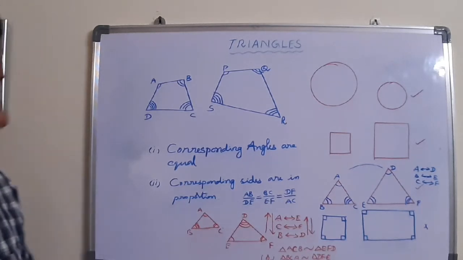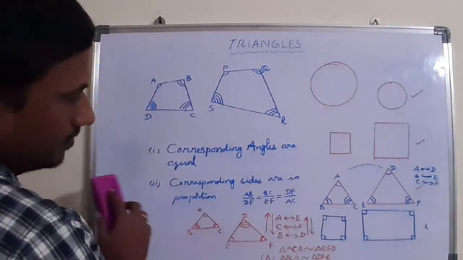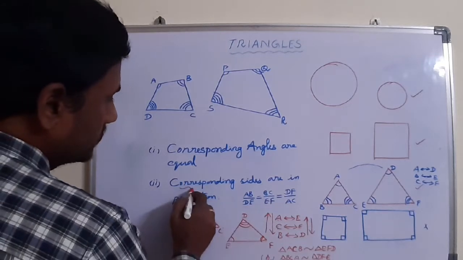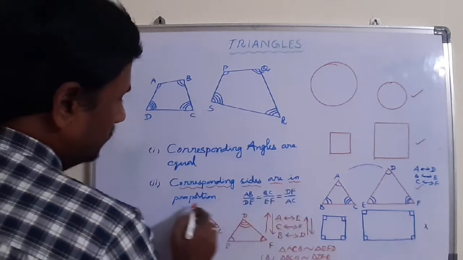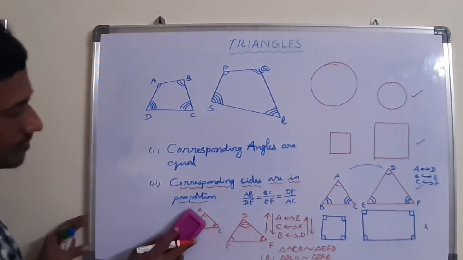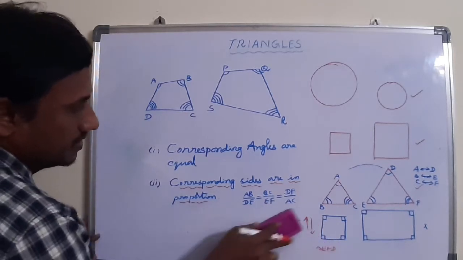Now, one more point here. If you observe the second point, corresponding sides are in proportion. That means what? They are maintaining the same ratio, the sides ratio.